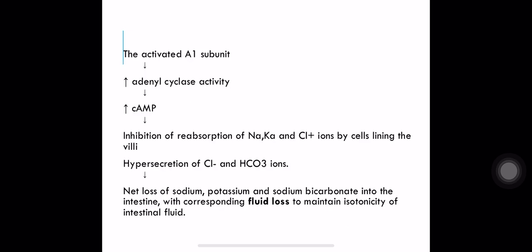This activated A1 subunit will increase adenyl cyclase activity, which will increase cyclic AMP, and which will lead to inhibition of reabsorption of sodium, potassium and chloride ions by the cells lining the villi. It will also lead to hypersecretion of chloride and HCO3. Because of this, net loss of fluid and electrolytes will take place.